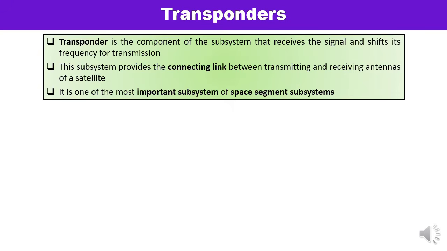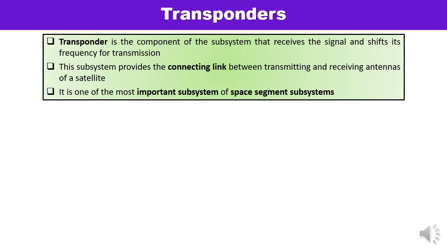See, there are some more functions to be performed by the transponders, but sometimes you may get the term repeater and you may get the term transponder also. So it basically performs two functions. First is the amplification of the signal and second is the frequency down conversion, that is the frequency translation. Because you know that the uplink frequency is kept different from the downlink.